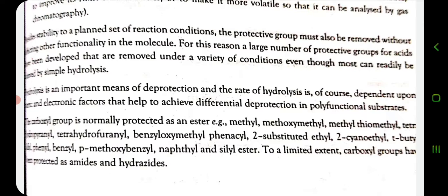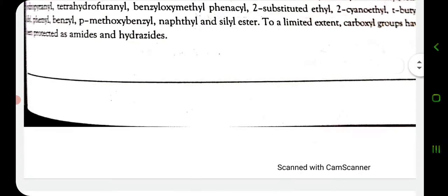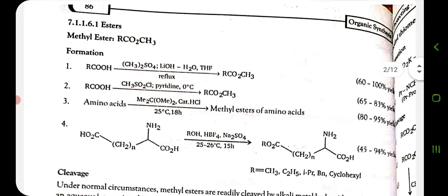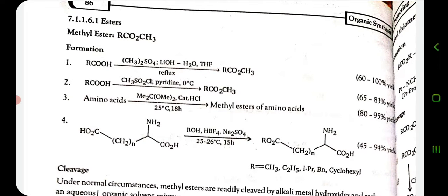To a limited extent, carboxylic groups have also been protected as amides and hydrazides. First, we will discuss the esters.